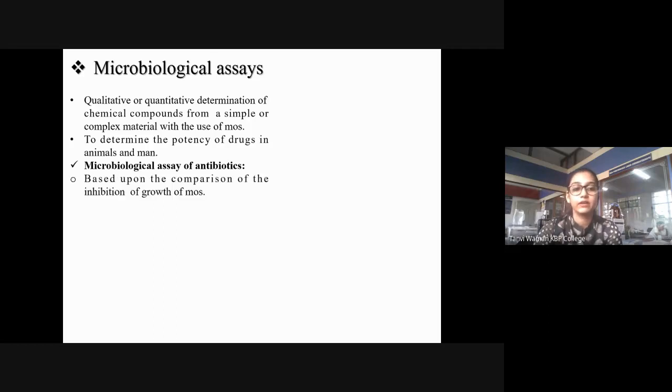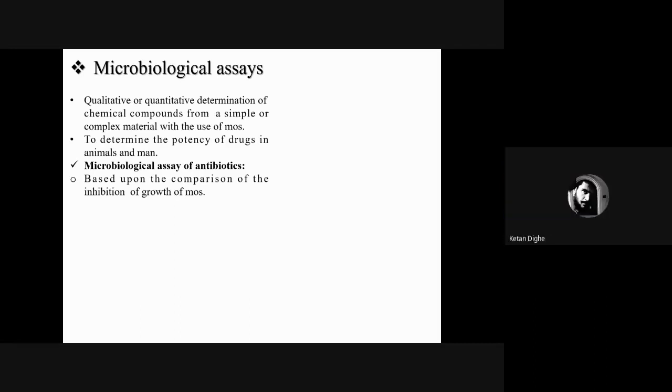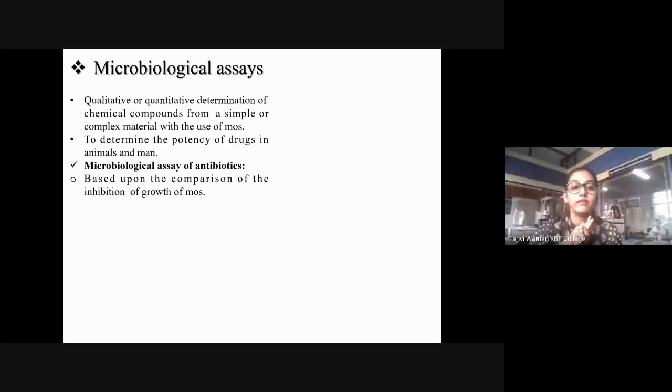It is based upon the comparison of inhibition of growth of microorganisms. When you talk about antibiotics, the term that should come to your mind is always inhibition. Antibiotics क्या होते हैं? What are antibiotics? Substances which kill or stop the growth of microorganisms. Right. So whenever the term antibiotics comes to your mind, the other term that should come to your mind is inhibition of growth, right?